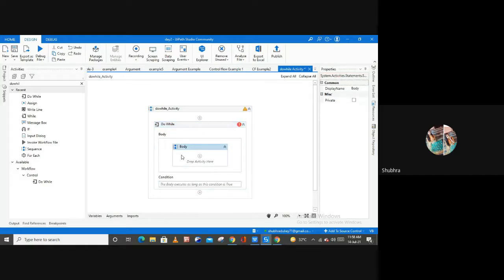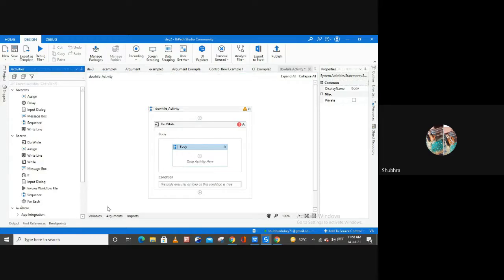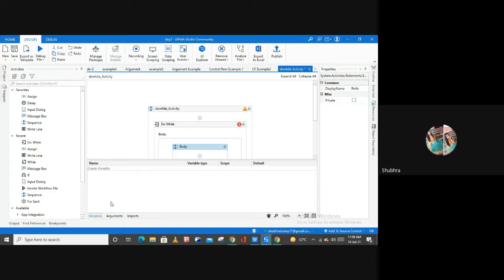So in a do while loop, what we have to do here is first create a variable. I'm going to name my variable x, and let me select the type as Int32, and in default value I'm going to put 2 here because we want to print the table of 2, right? So that's why the default value of our x variable is 2.